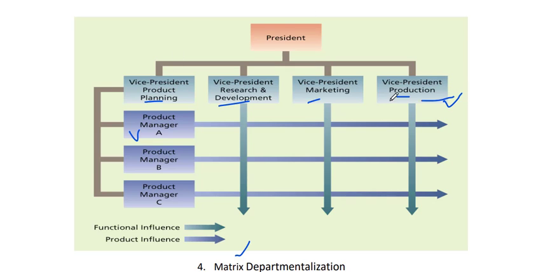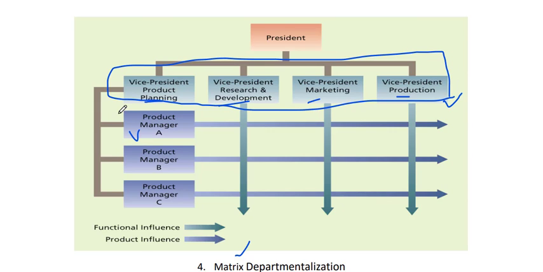These are based on function and this is based on product: manager A, B and C. So it's a mixing of product and functional. These are the functional and these are the product. It's a matrix departmentalization.